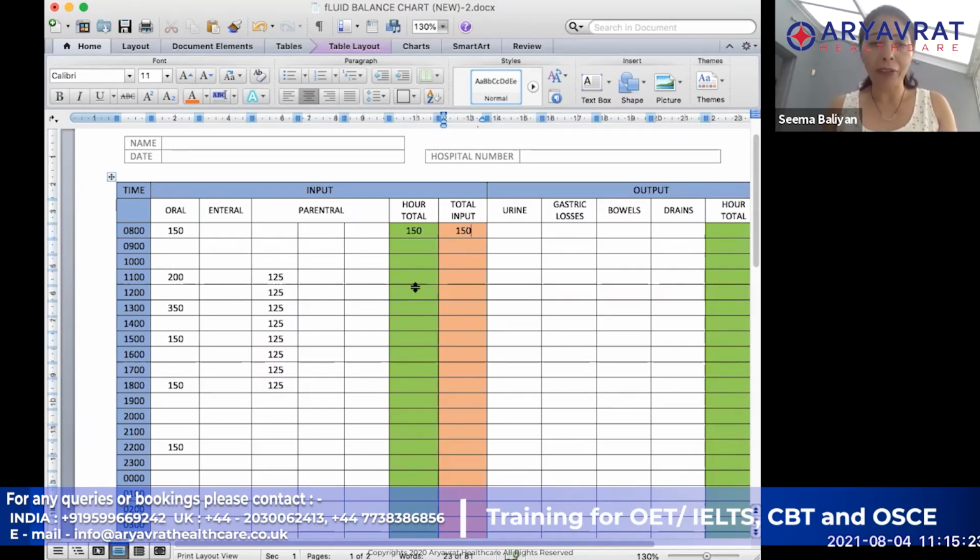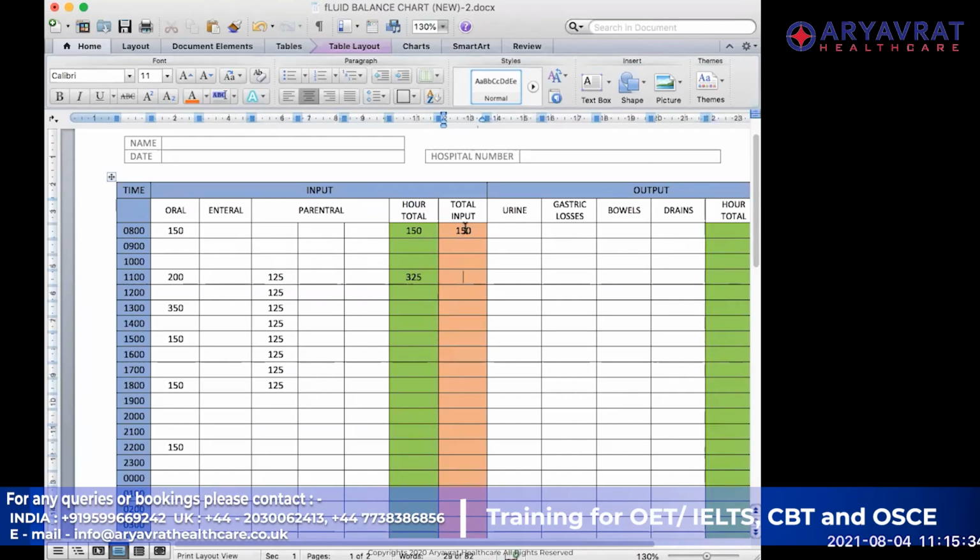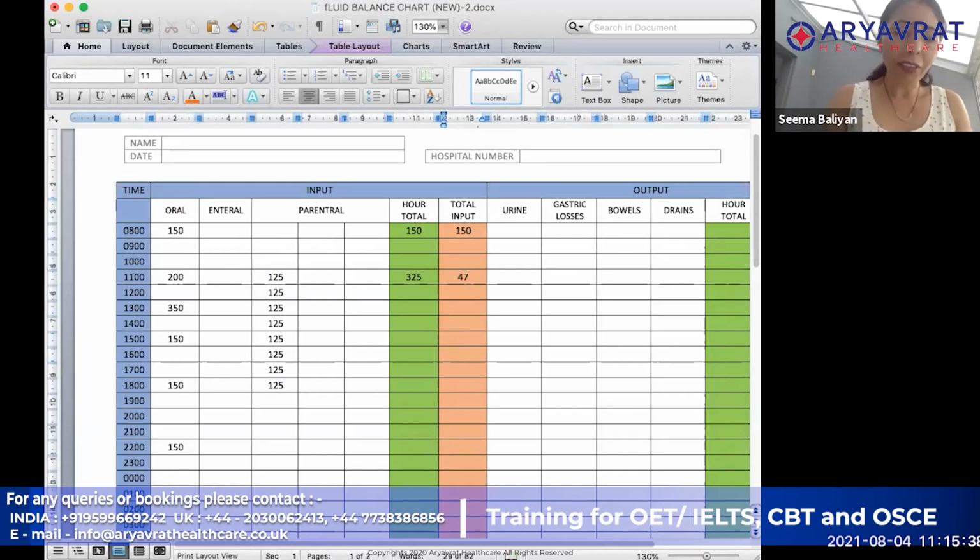So then I will have to add these ones. 200 plus 125 will become 325, and 325 plus 150 is going to become 475, because this is the total input till now. And for this hour, it is again 125.